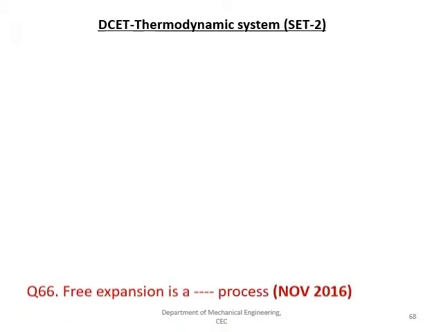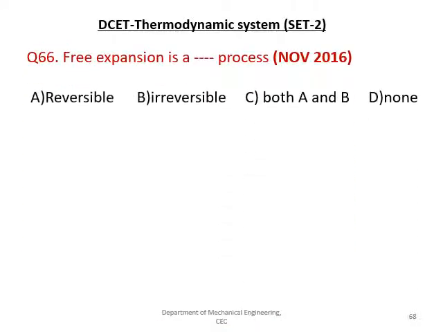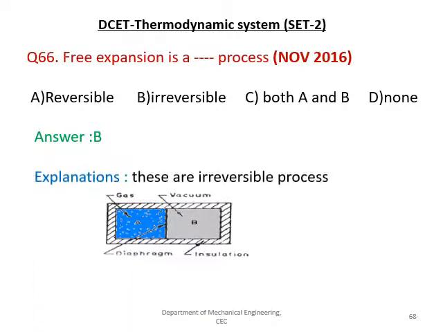The next question is, the free expansion is a dash process. Given options are reversible, irreversible, both reversible and irreversible, and none. The right answer is B, which is an irreversible process. Right? If I am having a small aperture in a vacuum, I cannot identify whether it is a reversible process.